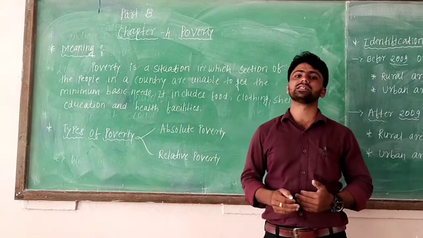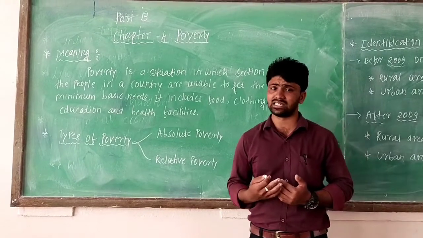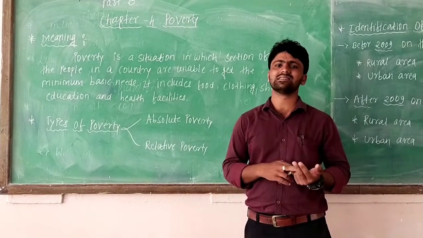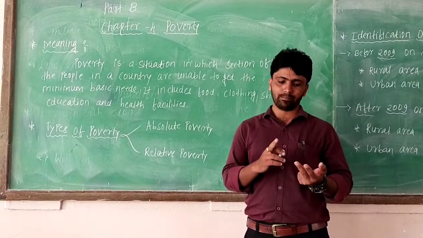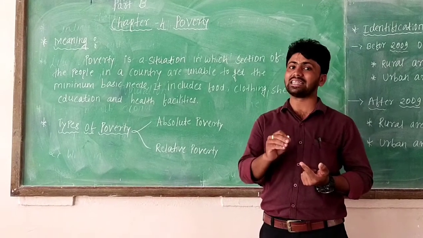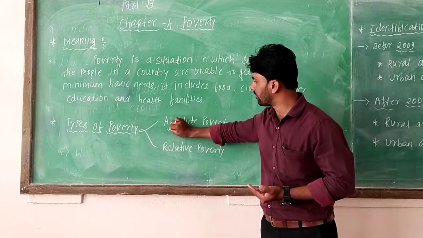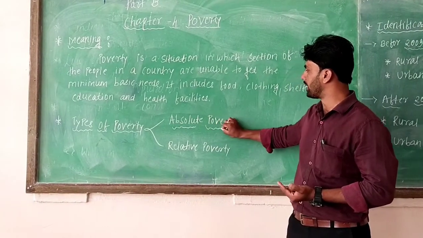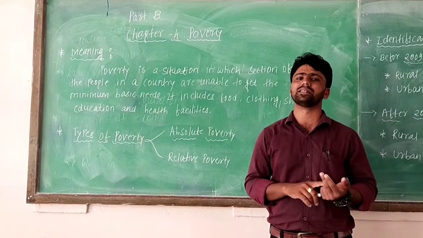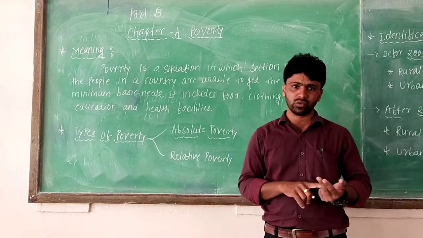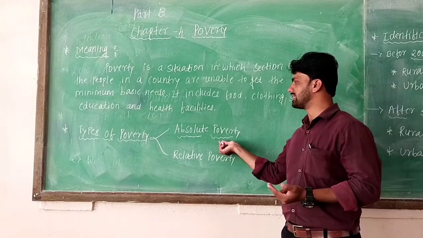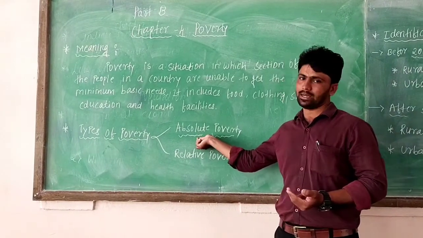Absolute poverty means the persons who are unable to get the three basic necessities: food, clothing, shelter, plus the persons who are not getting good cereals, pulses, then milk, then good fruits. Those who are not getting these facilities come under absolute poverty. I repeat, absolute poverty means the persons who are unable to get good cereals, pulses, good foods, good fruits, education facility, good health facility.